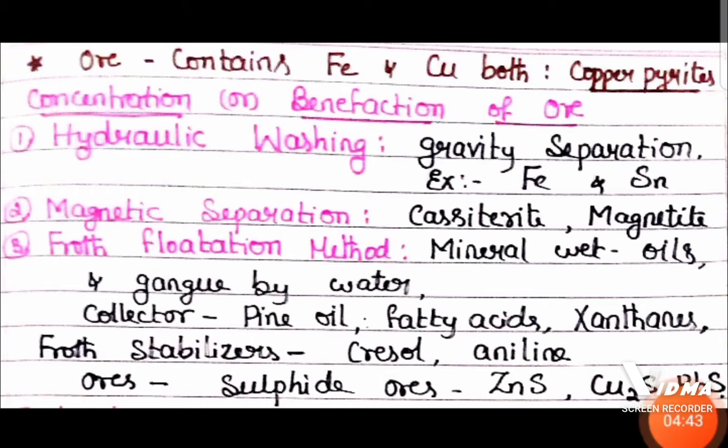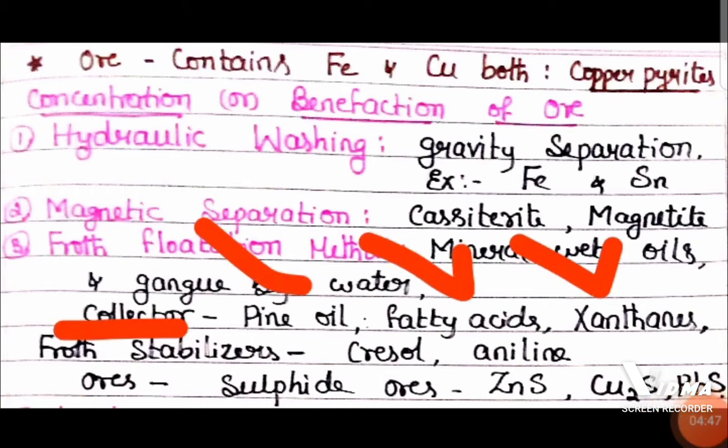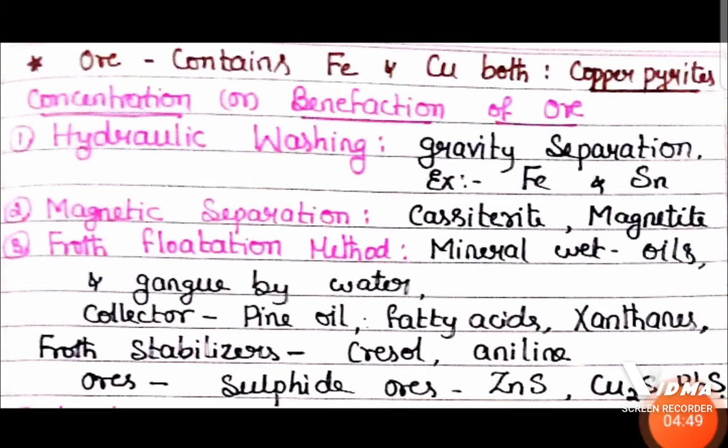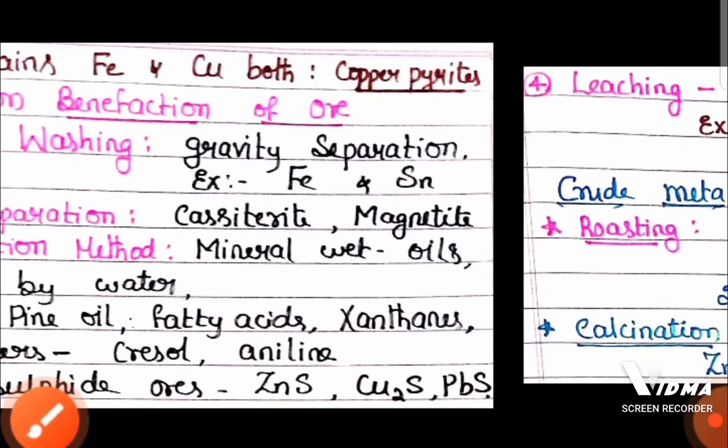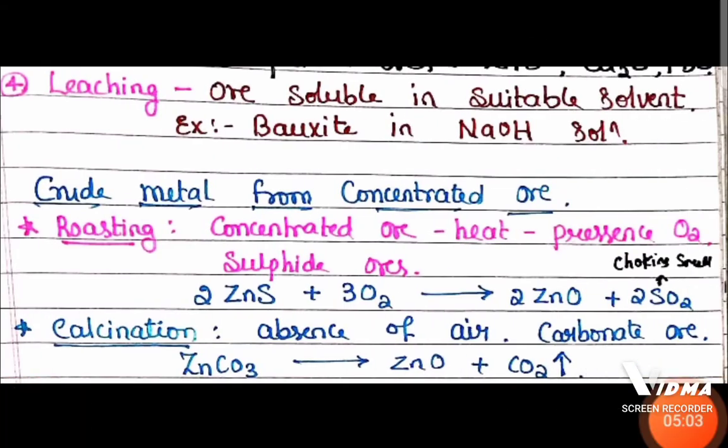Here certain collectors are used, like pine oil, fatty acids, and xanthates, and froth stabilizers like cresol and aniline are used. Froth stabilizers basically form hydrogen bonds. In the same process, depressants are also used. I will tell you about that later on.